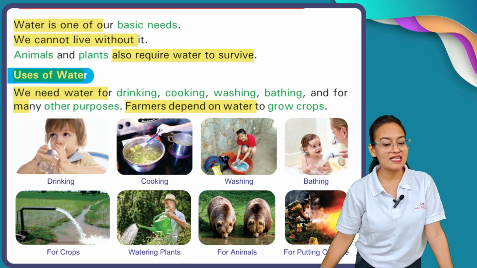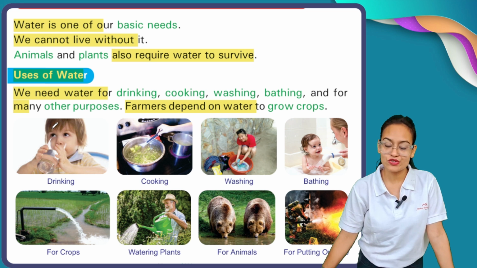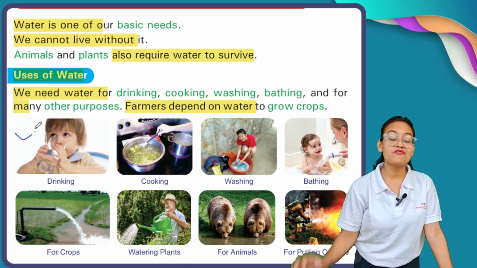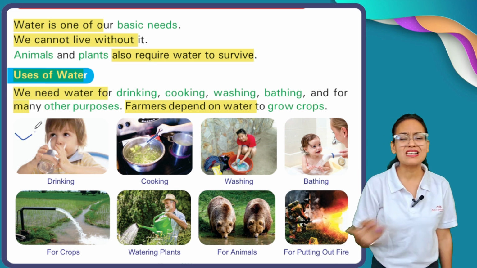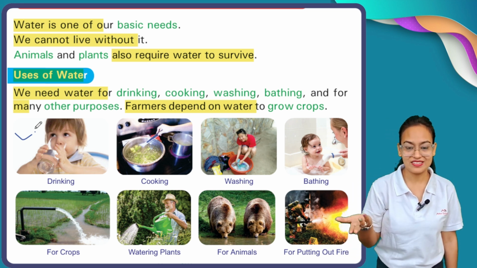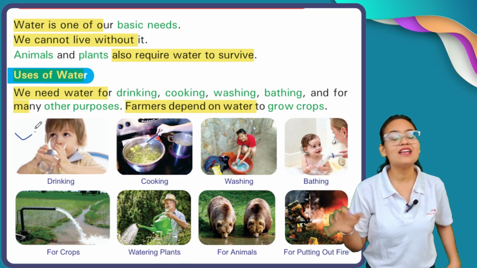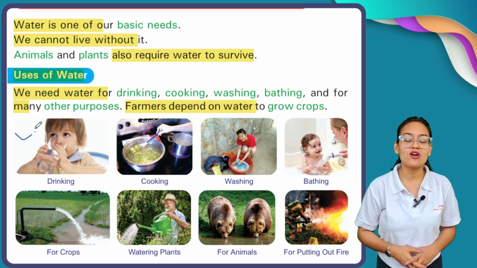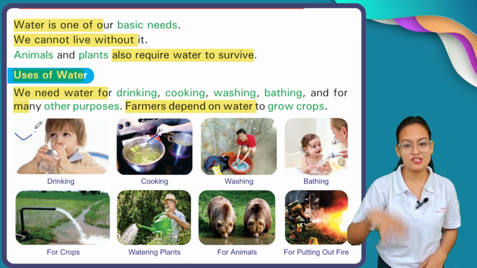Okay, so now let's see what the different uses of water are. The first and foremost, or I should say the basic need of water, is for our drinking. Each and every living creature of this world needs water for drinking.